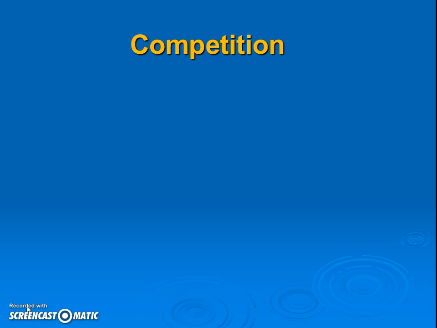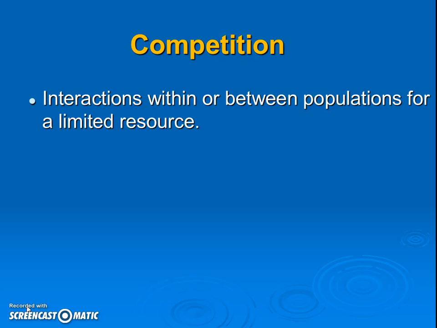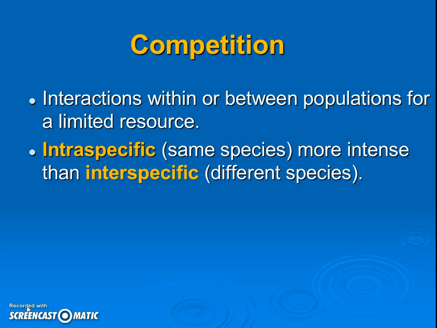Our first type of living together situation is when species are competing against each other, which is not very nice, but it happens. So this interaction is going to be between the populations for some sort of limited resource, whether it's food, water, or mates. If it's within the same species, we call it intraspecific. If it's against two different species, it's interspecific. Think about intramural versus intermural sports, okay?